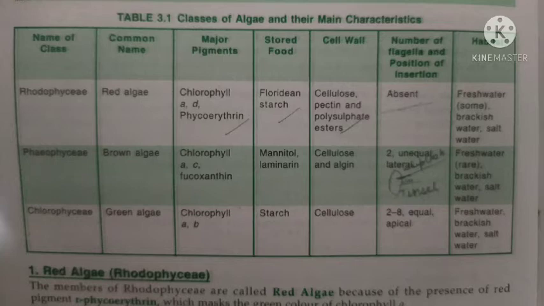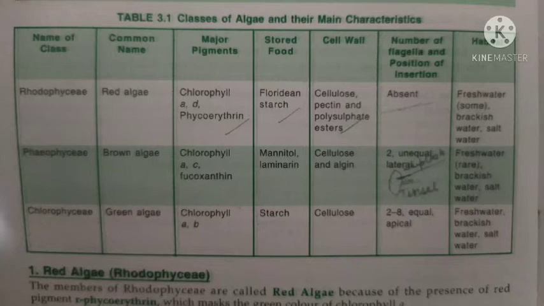The cell wall is made up of cellulose, and there is presence of pectin and polysulfate esters, and the flagella are absent, and the habitat of this red algae is freshwater or brackish water and salt water.